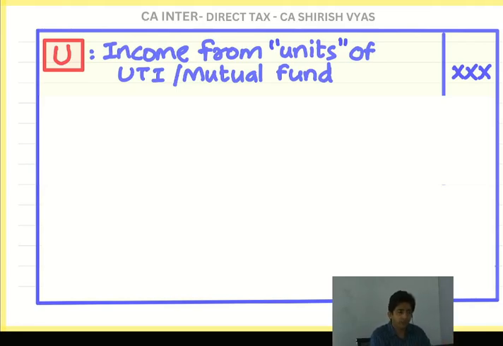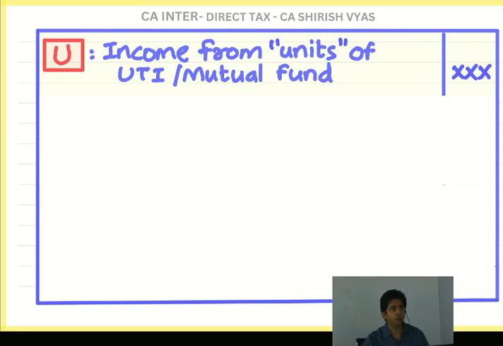Okay. But if the employee has died, so he is no more, then family members get the pension. For the family member, it is income from other sources. The family member cannot say salary. They were not doing the job. So it is income from other sources. And even that is taxable. Even that is taxable. But here there is one exception.